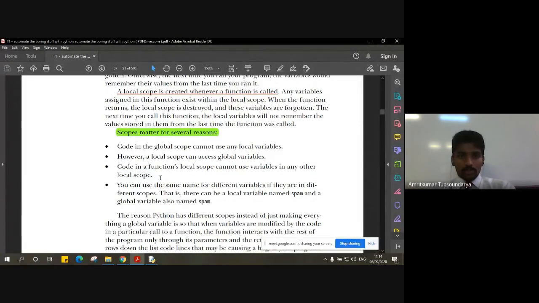I think it is self-understood that a variable declared in a function ABC will have its scope restricted to that function ABC. It cannot be used outside, in any other local scope or any other function which doesn't have that local variable. Now, the fourth reason is you can use the same name for different variables if they are in different scopes.